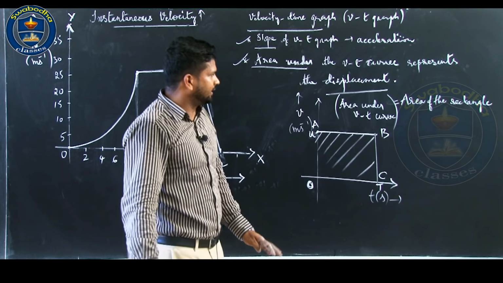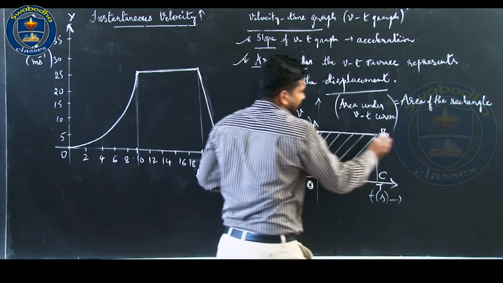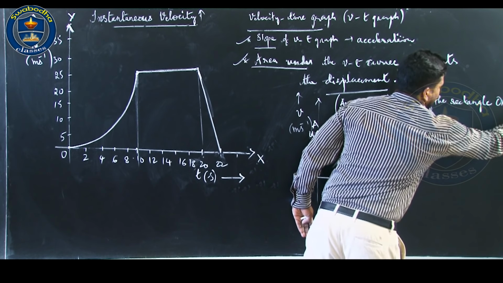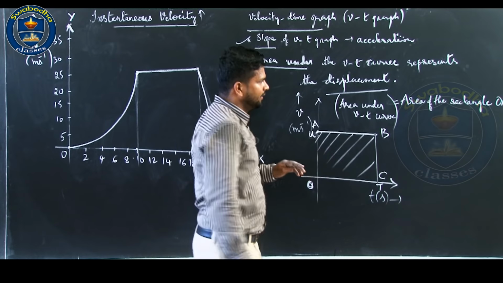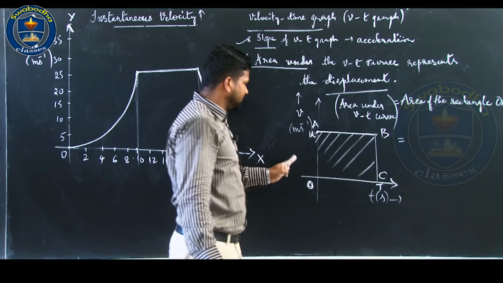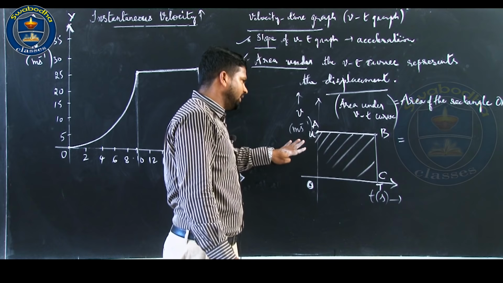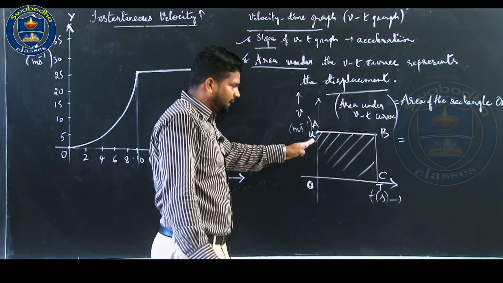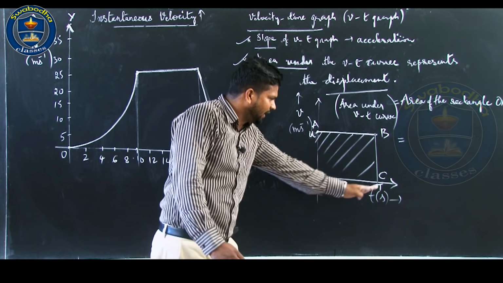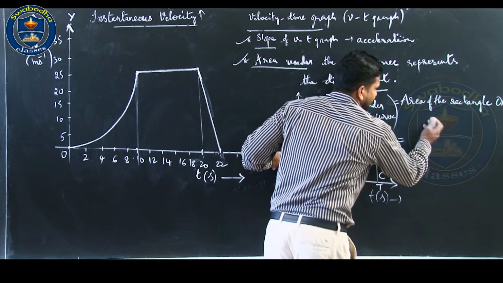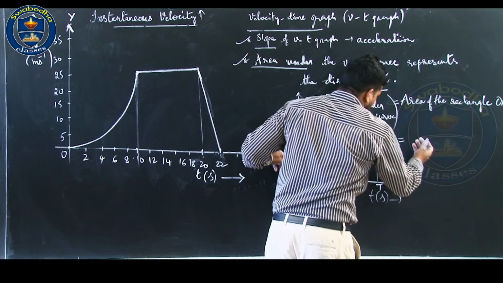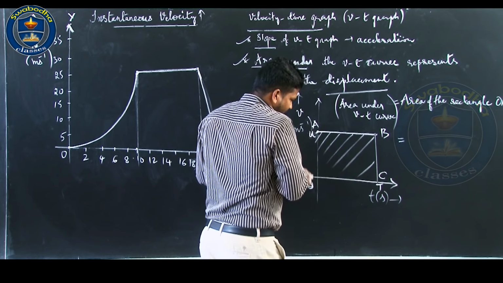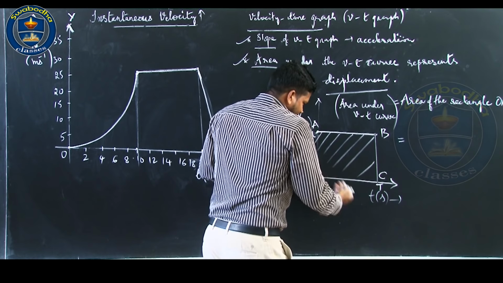Area under the Vt curve equals the area of the rectangle OABC. The situation is a body, a car or anything, moving on a straight road with constant velocity u for a time interval of t seconds. The area of the rectangle you all know: length into breadth, or base into height.